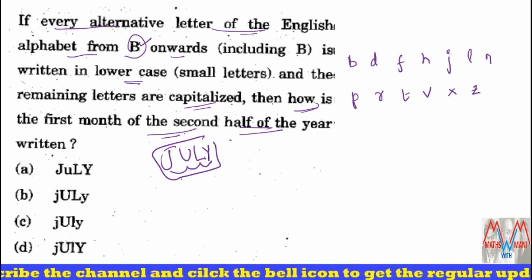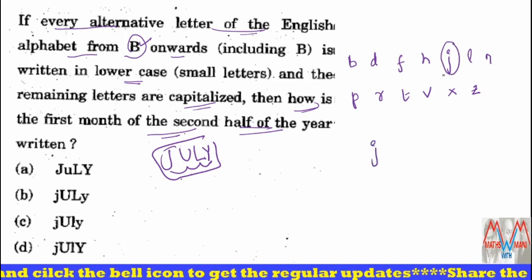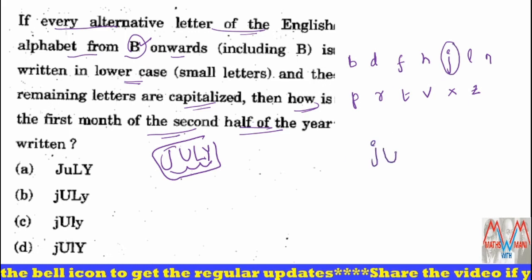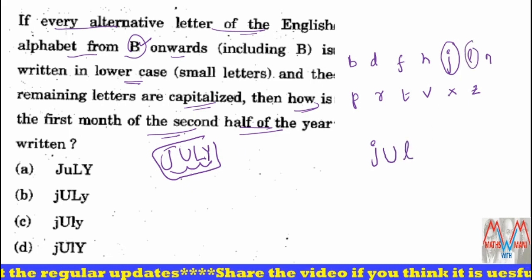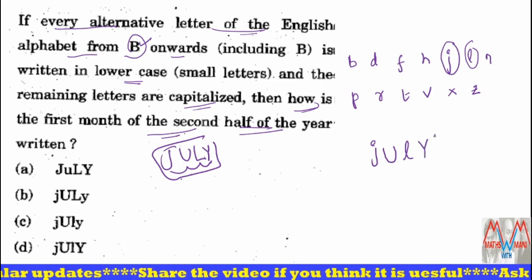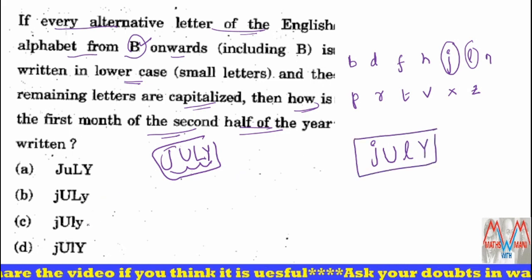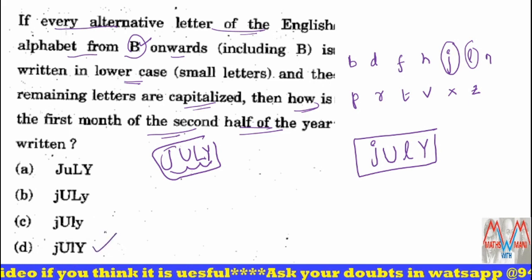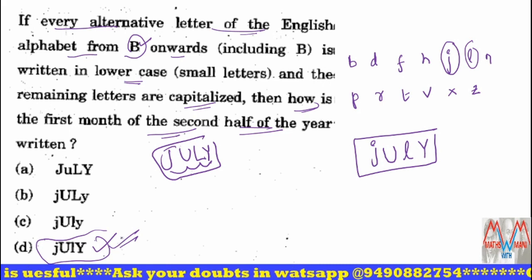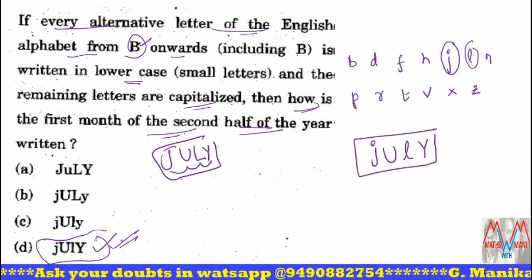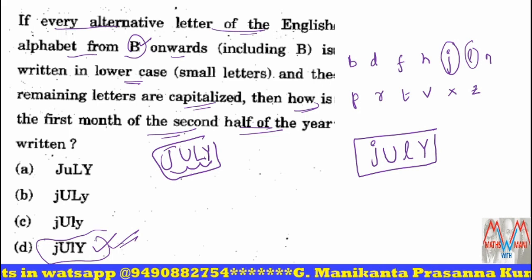So write July. J, small letter, so small j. And U, is there U? No, so it should be in capital letter. And L, yes, L is also there, small l. And Y is not there, so capital Y. So small j, capital U, small l, capital Y. That is the fourth option, so the fourth option is the correct answer. You may get this type of question in the reasoning part of SSC.